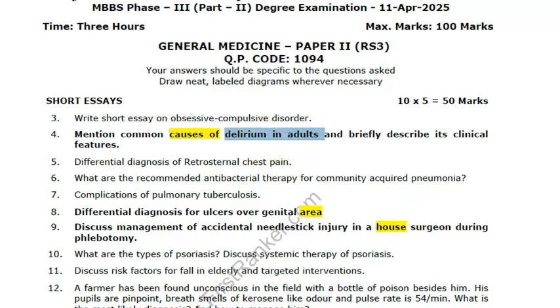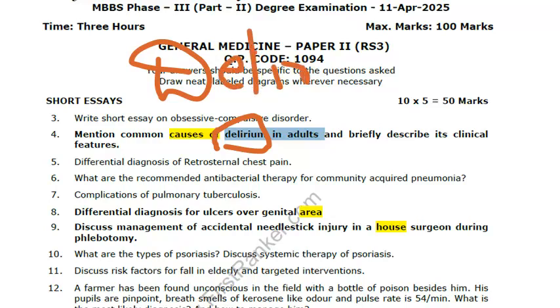Guys, look at this question here. Mention common causes of delirium in adults, and briefly describe its clinical features. So they're asking about delirium. What is this delirium? It's more like a confusion state.